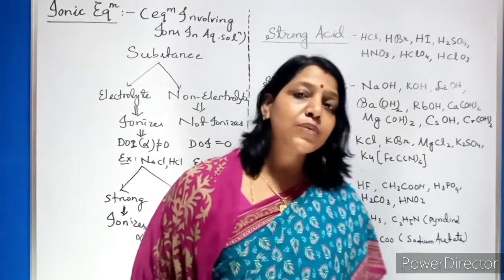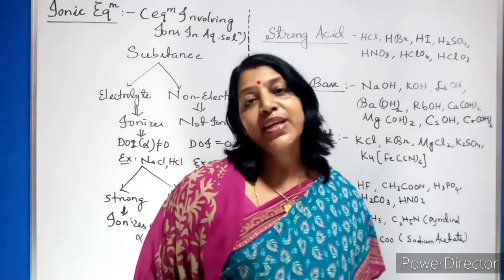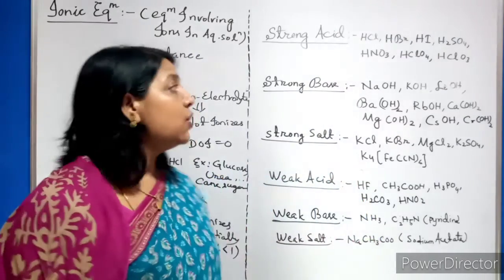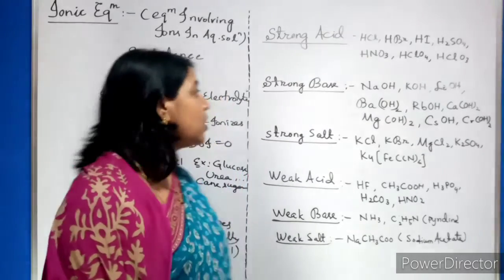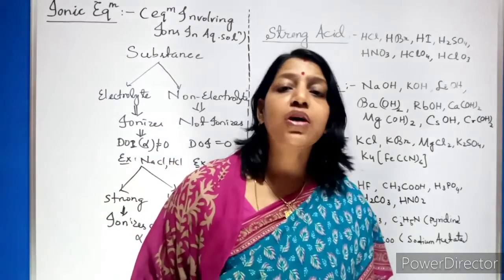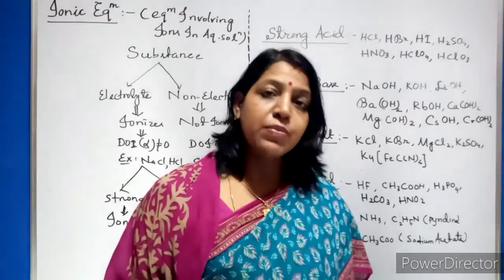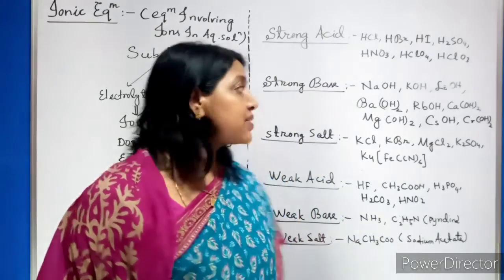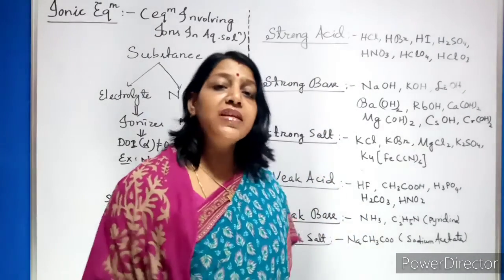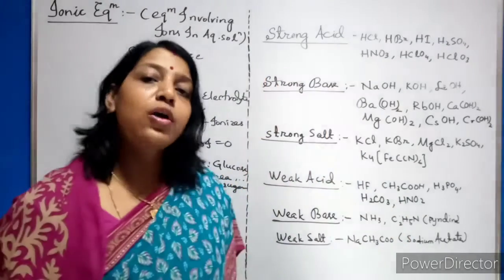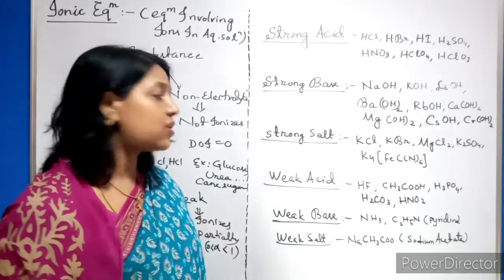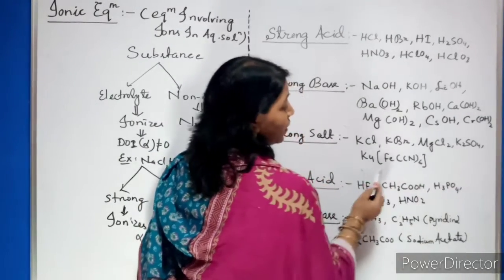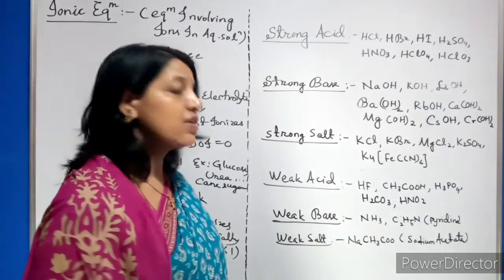Apart from that, what other strong acids do you know? Sulfuric acid, H2SO4, then HNO3. These are the examples of strong acids. Now come to the strong bases. Sodium hydroxide, potassium hydroxide, magnesium hydroxide, calcium hydroxide, lithium hydroxide, barium hydroxide. These are all examples of strong bases. Similarly, examples of strong salts are KCl, KBr, MgCl2, K2SO4, K4[Fe(CN)6].